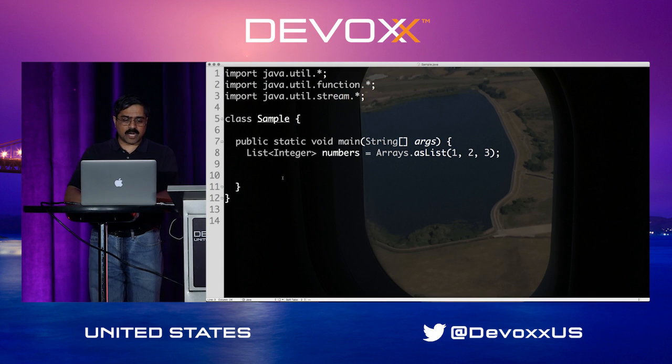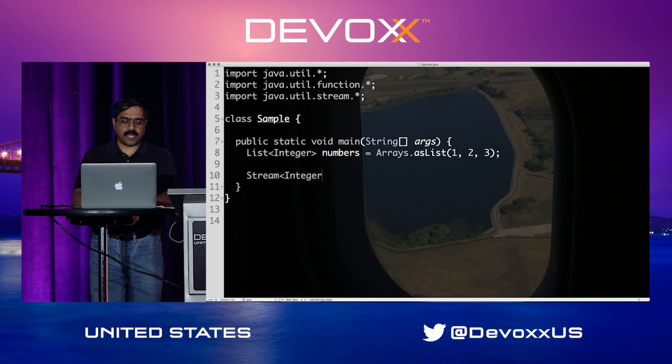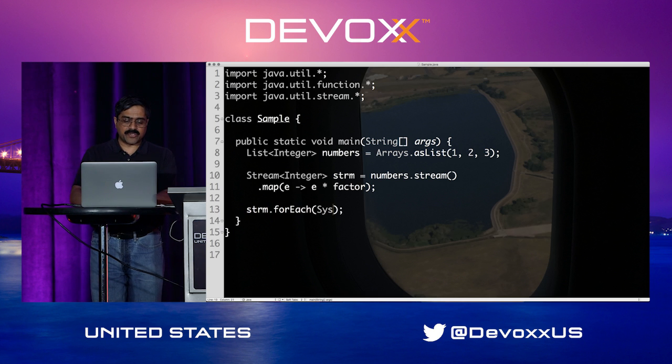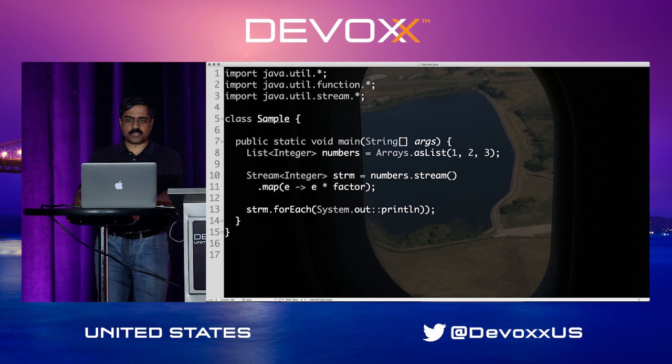So I'm going to say Stream of Integer right here, and then is equal to numbers.stream. But I'm going to say dot map, given an element, element times factor. And then, of course, in this case, given the stream dot forEach, I'm going to say System.out.println, and I'm going to print this string. Well, that's good so far, but where is the factor?